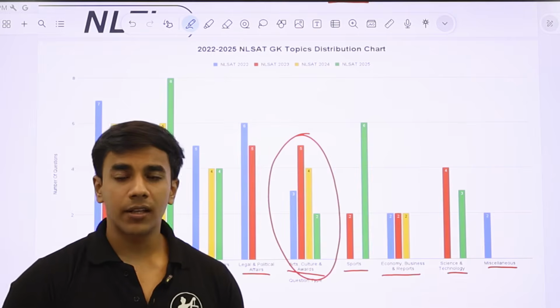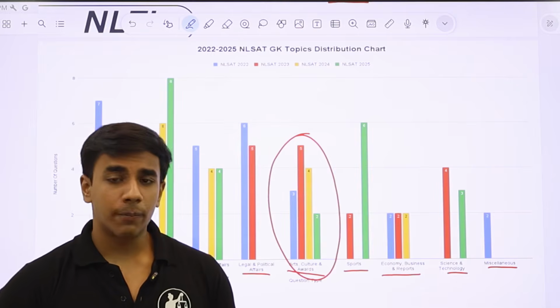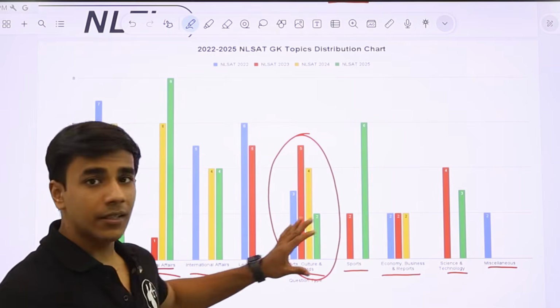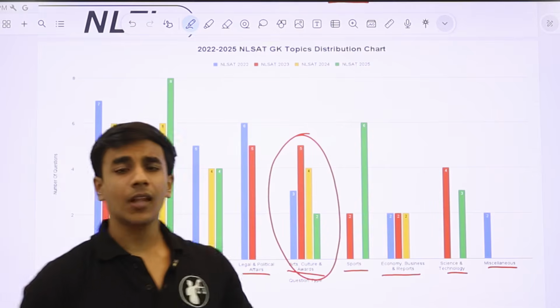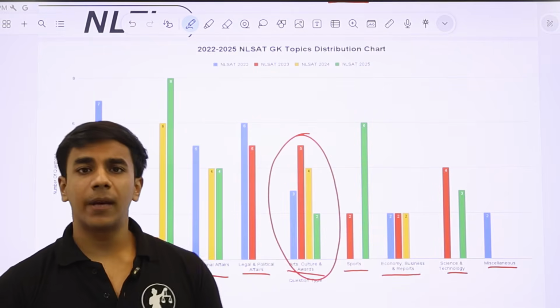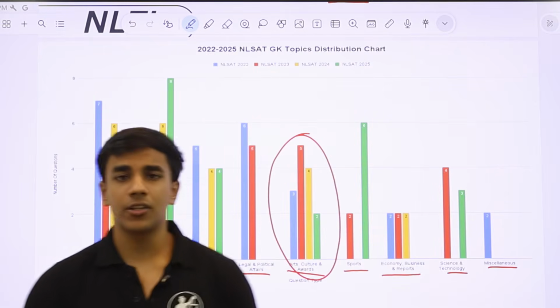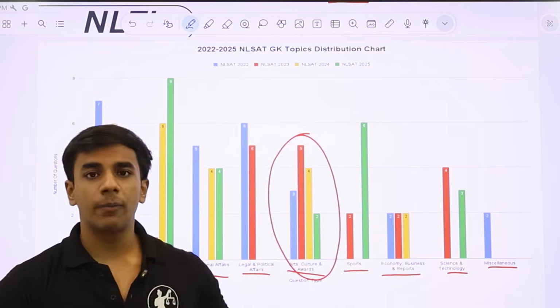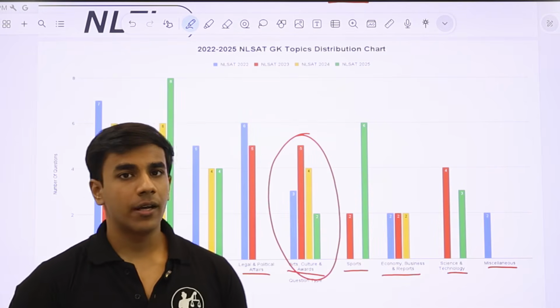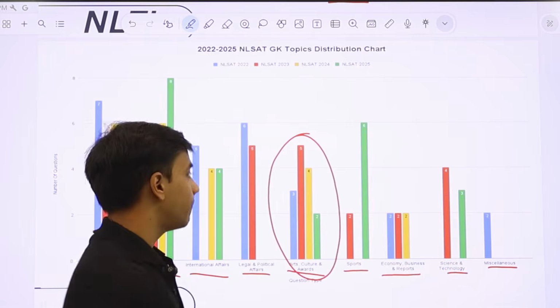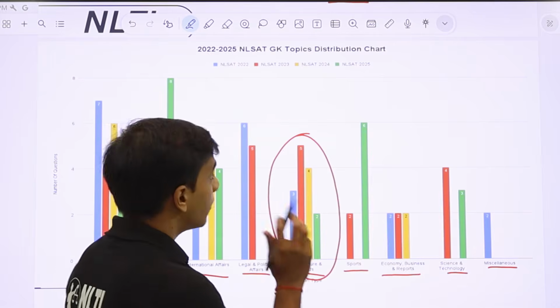Identify the maker of that art, or which painting are we referring to. So this has been a recurring topic in NLSAT, and the NLTI GK compendium that we provide for the GK section reflects this particular topic in very detail, so that all our NLSAT students are prepared for this particular section. Again, sports.